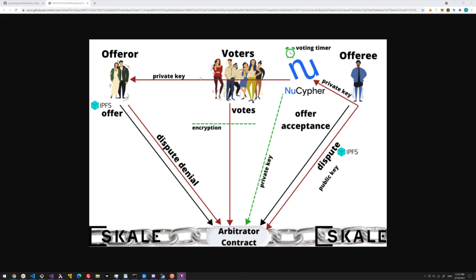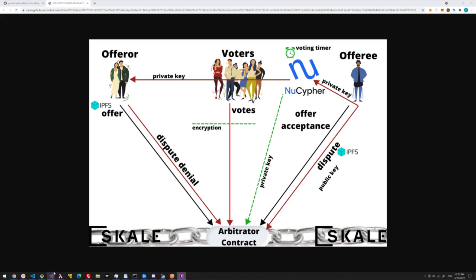At the end of the voting deadline, the offerer first releases the private key on chain. So now everyone has access to decrypt the results, and then the offerer, the offeree, and maybe the voters decrypt the results. And if all the results match, then we know that was decrypted correctly, and then we can restore the votes on chain and then resolve the dispute.